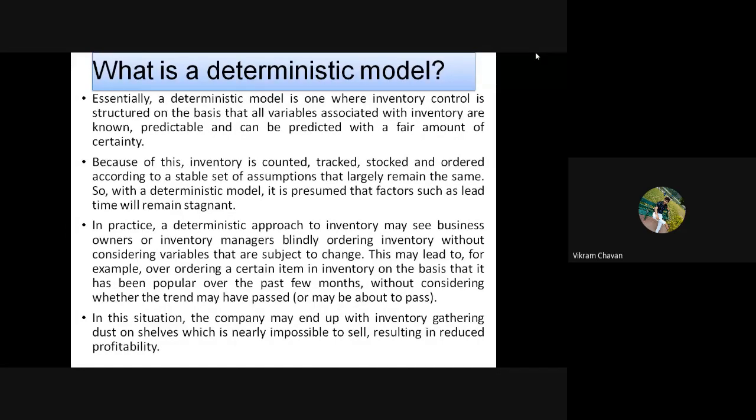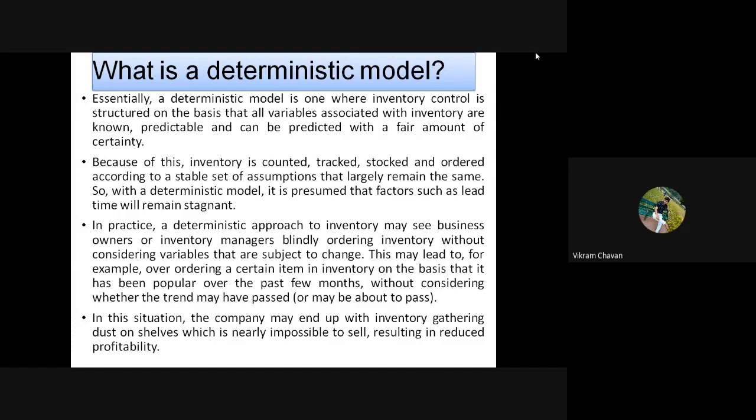Here the basis is assumptions. Certain assumptions are considered, and whatever problems are related to inventory or uncertainties, those uncertainties will be covered by these assumptions. The basic assumptions are there, so there will not be so much variation between the order quantities, between the stocks.